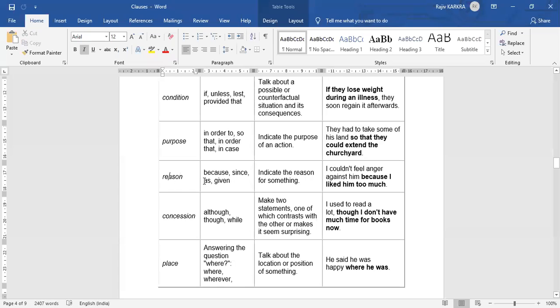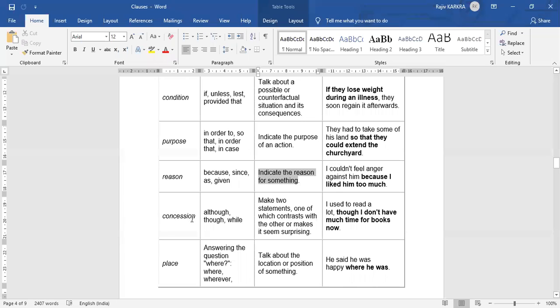Okay, reason: because, since, as, given. So it indicates the reason for something. I could not feel anger against him because I liked him too much. So there is a reason given along with it.